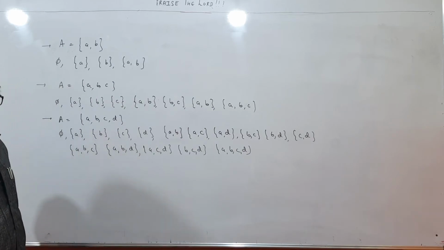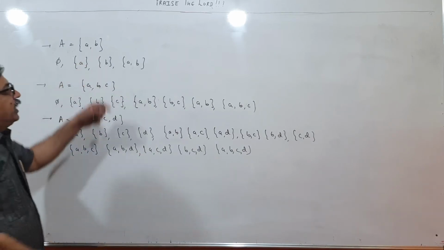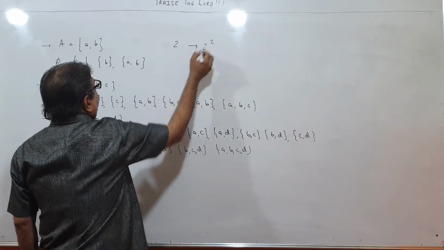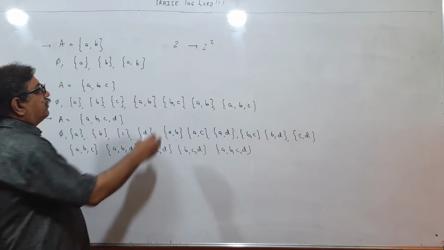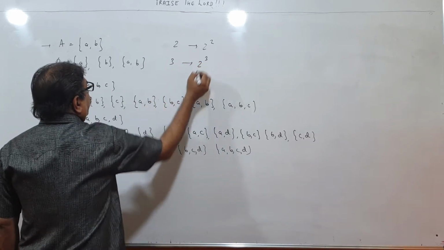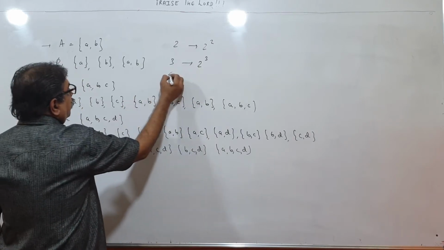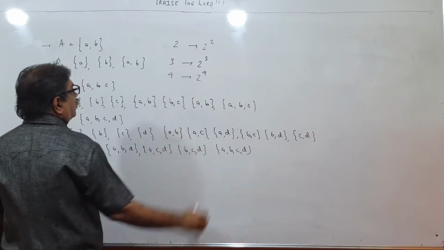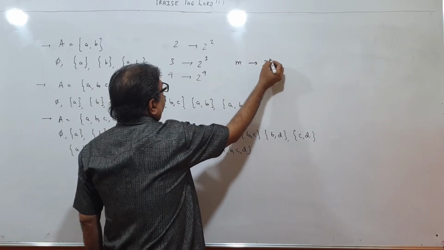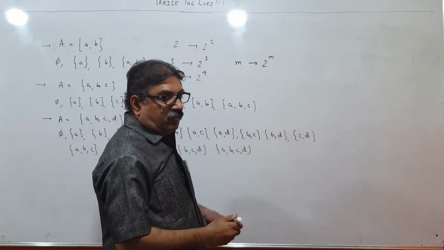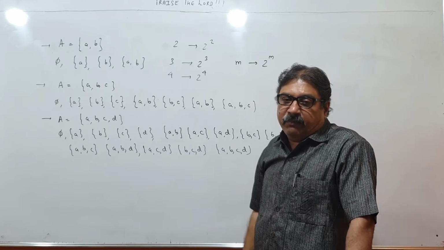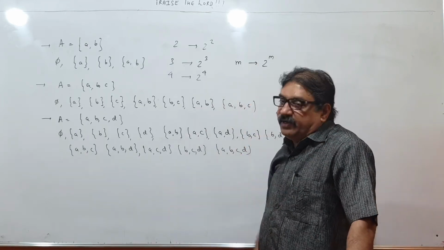Count, they are 16. So when there are 2 elements, the number of subsets is 4, means 2 raised to 2. When there are 3 elements, the number of subsets is 8, means 2 raised to 3. When there are 4 elements, the number of subsets is 16, means 2 raised to 4. That means if a set has m elements, the number of subsets will be 2 raised to m. Please remember this formula. If the number of elements in a set is m, the number of subsets will be 2 raised to m. Please understand.